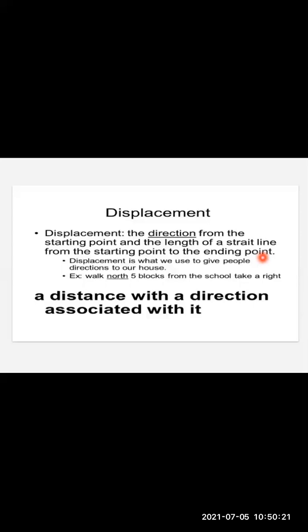Now, as I said, the runner starts running in the west direction. So here the west direction is coming. You can also say backward direction, or forward direction. So whenever the direction part is coming, we call it displacement. Why is displacement different from distance? Because a distance with the direction associated with it is called a displacement.